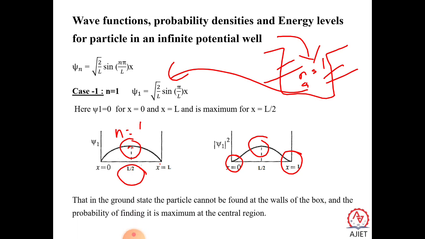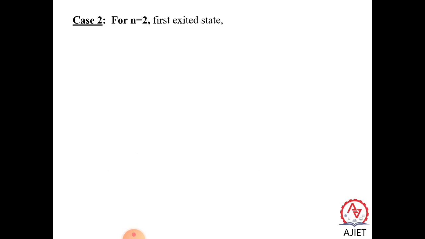Similarly, let us take case 2, for n = 2, the first excited state. Let us take the eigenfunction in this state as ψ2, instead of taking ψ1.